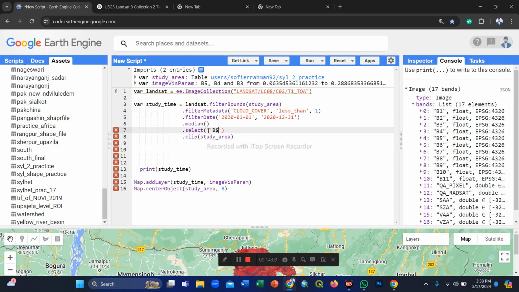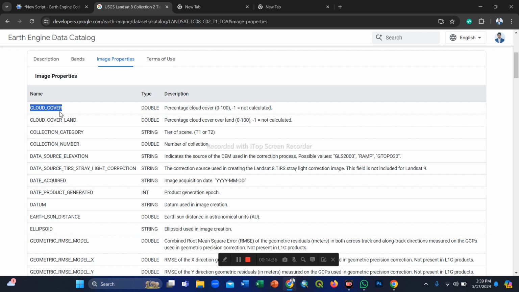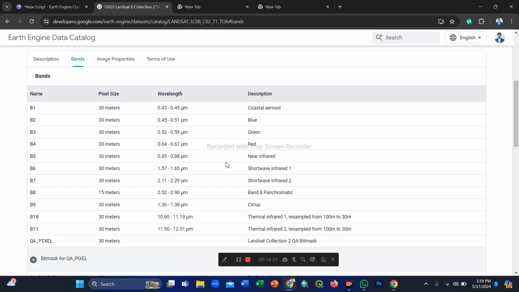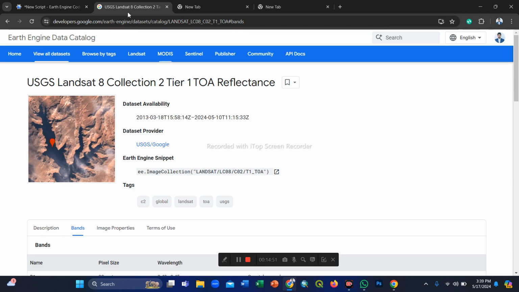I put here band 5, band 4, and band 3. Here you see band 5, band 4 and band 3: the top band, near infrared, is band 5, band 4 is the red band, and the green band is B3 in the Landsat 8 dataset.